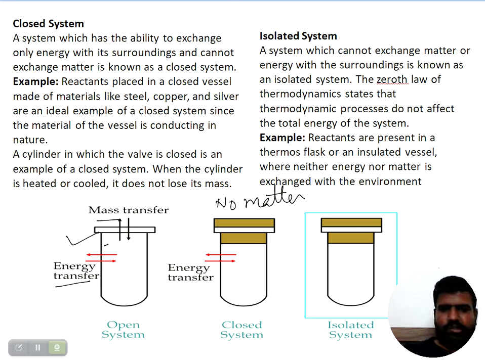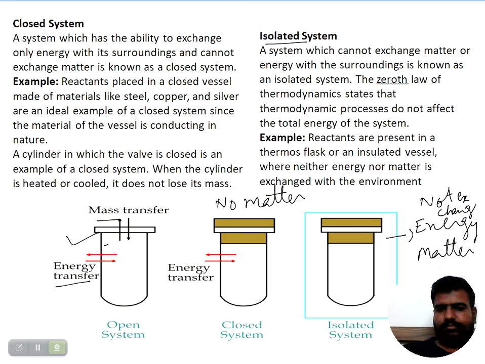And the next is the isolated system, in which neither energy nor matter can be exchanged. These are the three types of system: open, closed, and isolated. The example of an isolated system is a thermos flask, in which we keep tea, and neither matter nor energy can be exchanged.